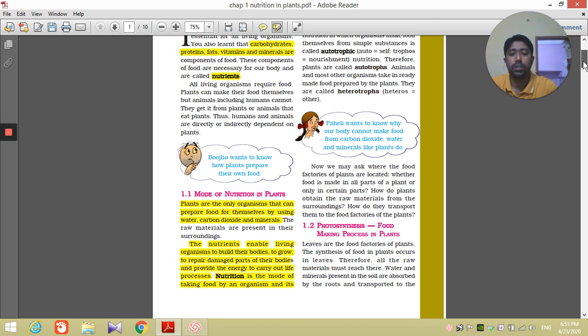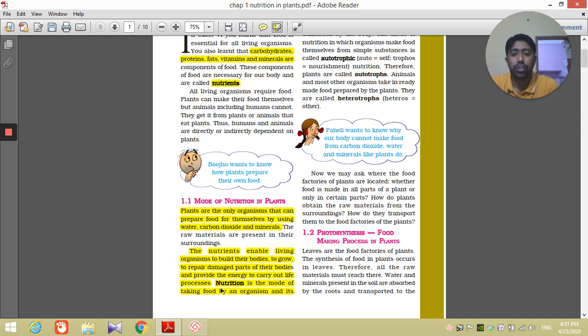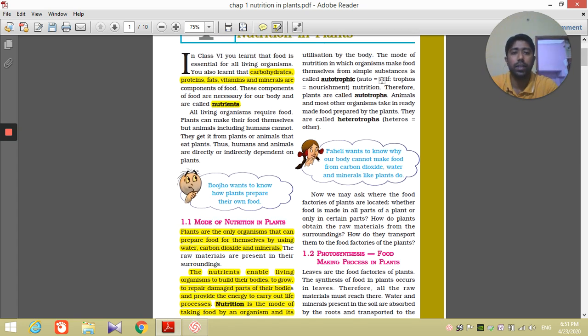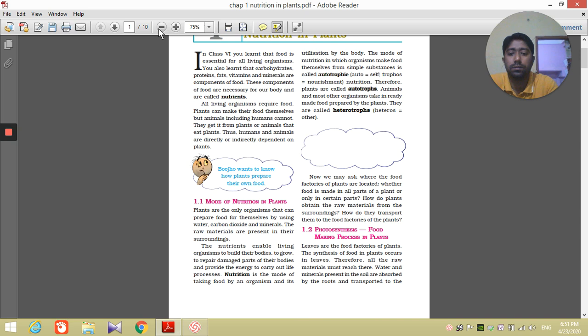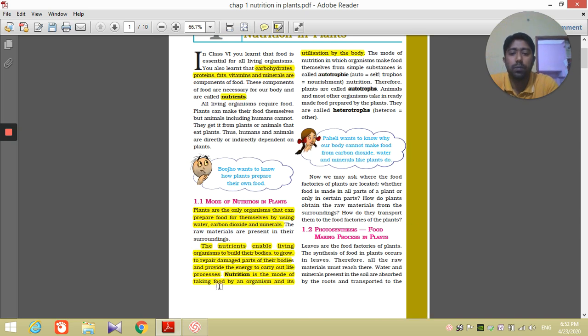So what is nutrition? Let us see it clearly. Nutrition is the mode of taking food by an organism and its utilization by the body.